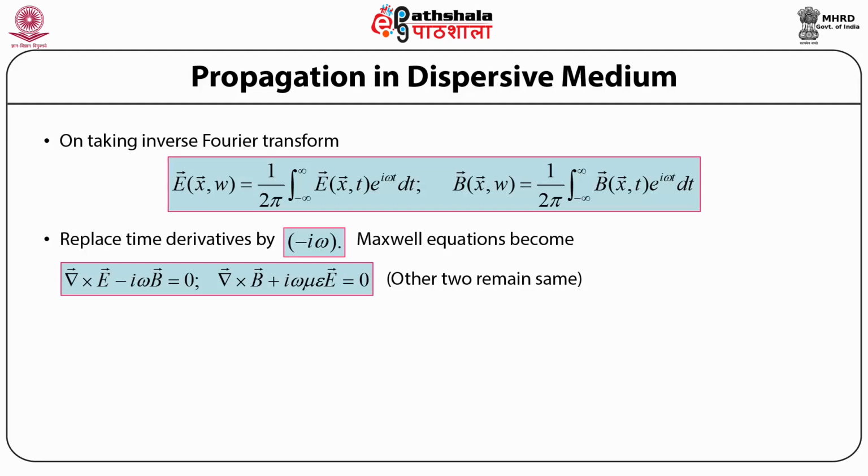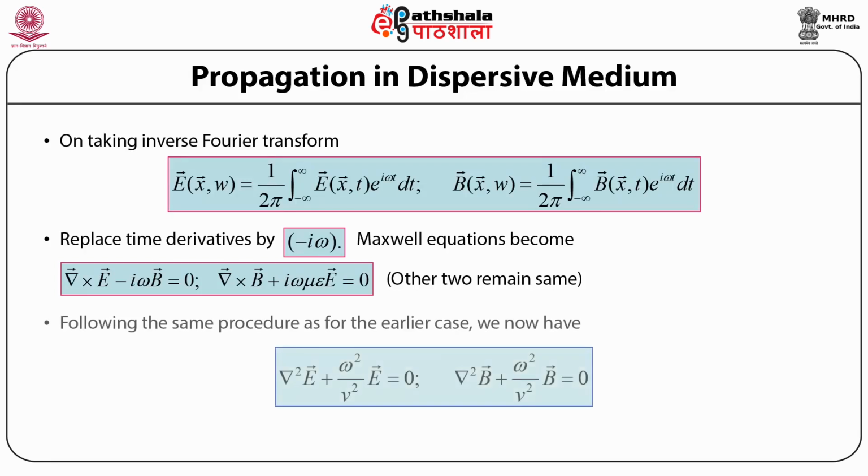So here basically we've written the two of the Maxwell's equations which involve the curl quantities, that is one equation which represents the Faraday's law of electromagnetic induction and the other equation which represents the Ampere's circuit law. So we've written down both those equations, and the time derivative that occurs in these equations has been replaced by minus iota times omega.